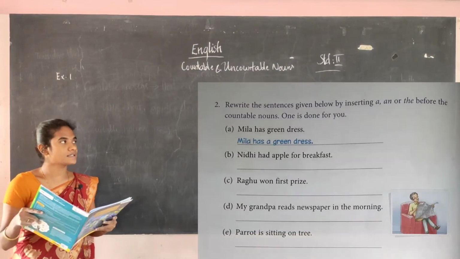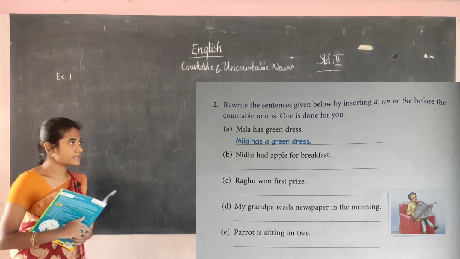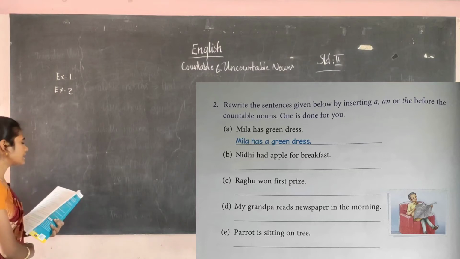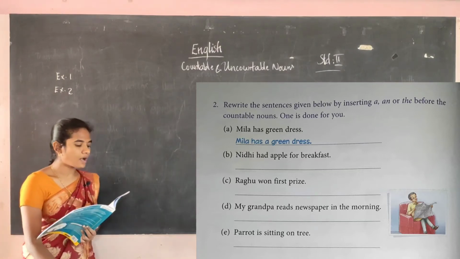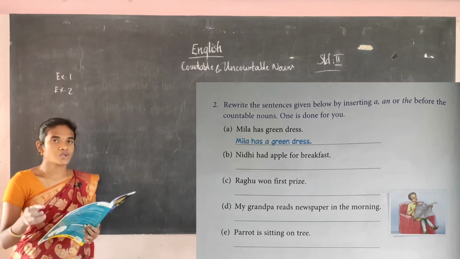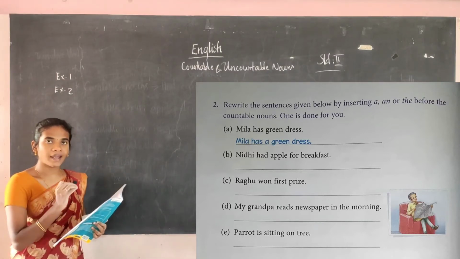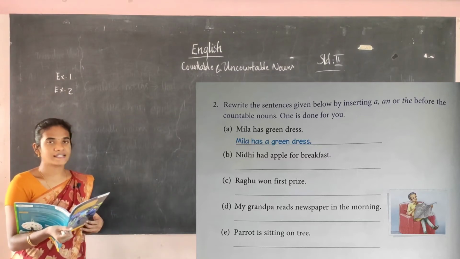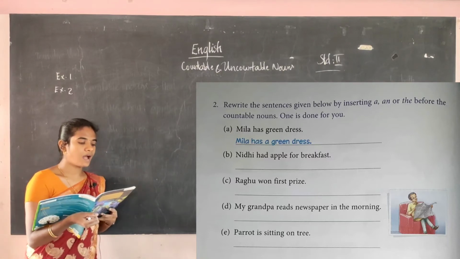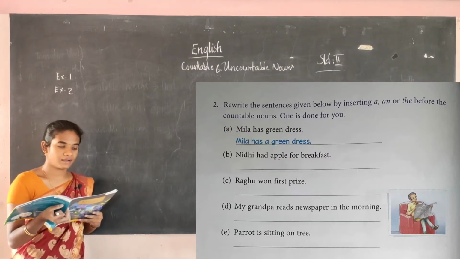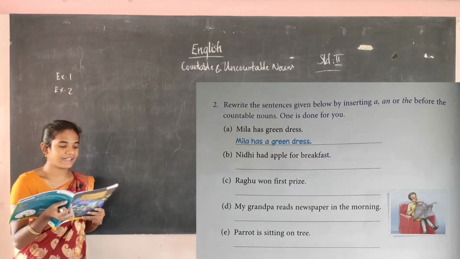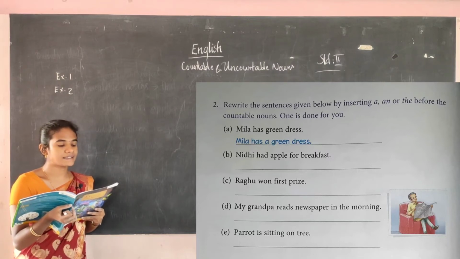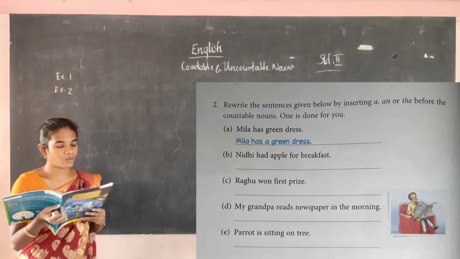Now students, see here, this is our second exercise for you. Exercise 2. Rewrite the sentences given below by inserting a, an or the before the countable nouns. For the countable nouns we have to use a, an or the before the noun. So one example has been given for you. See, Mila has green dress. So here, Mila has a green dress. So you have to insert a before the countable noun.